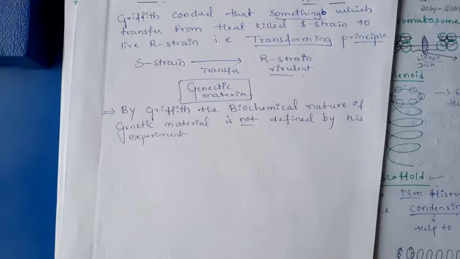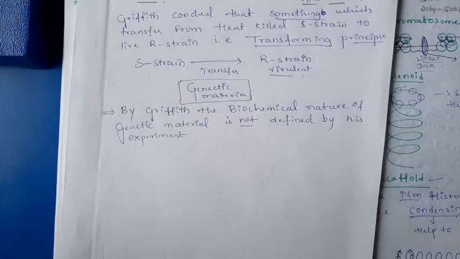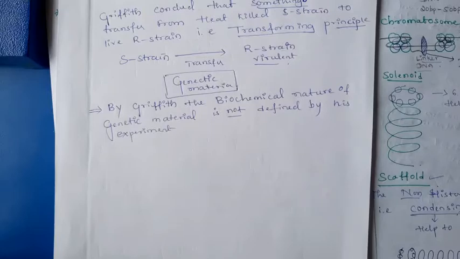When this mixture of heat-killed S and live R bacteria was injected into the mice, the result is that the mice died. From this, Griffith concluded that something was transferred into the R strain by the S strain. He called that the transforming principle. It is very necessary for causing the disease.